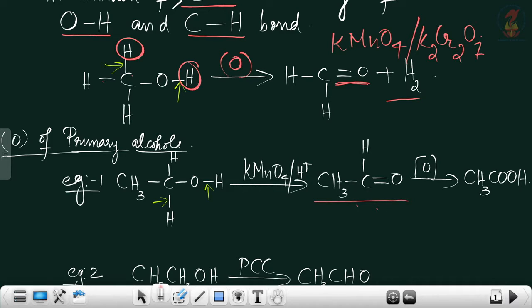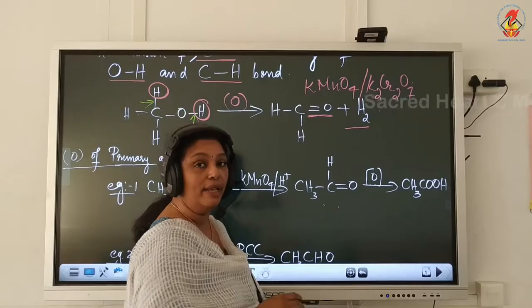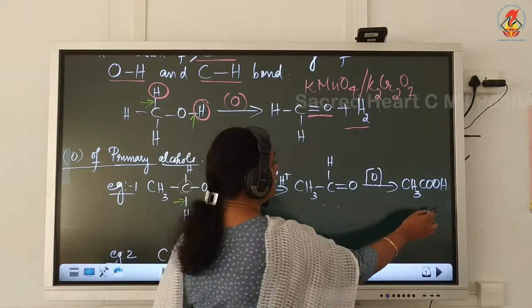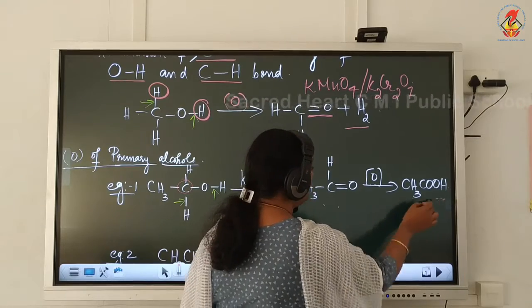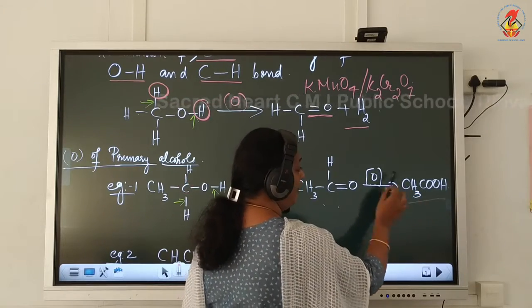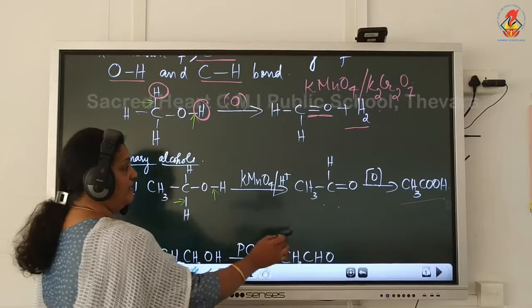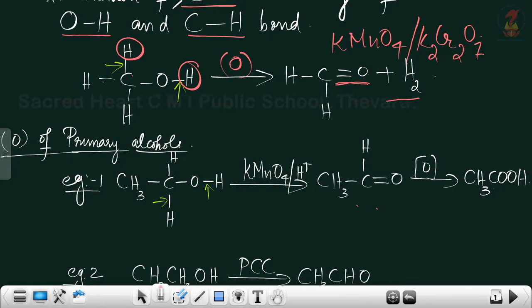And you can see the number of carbon atoms in the aldehyde is 2 and the number of carbon atoms in the alcohol is also 2. Now, this will undergo further oxidation immediately to give carboxylic acid with the same number of carbon atoms as the parent alcohol. You can see there are 2 carbon atoms here and 2 carbon atoms in the parent alcohol.